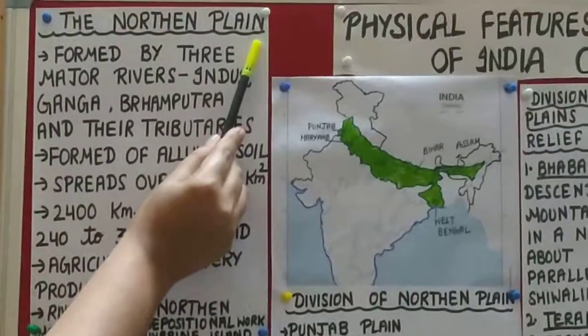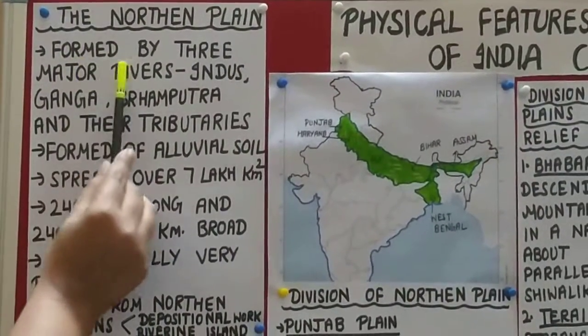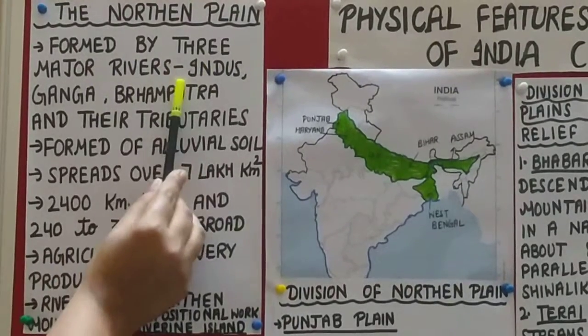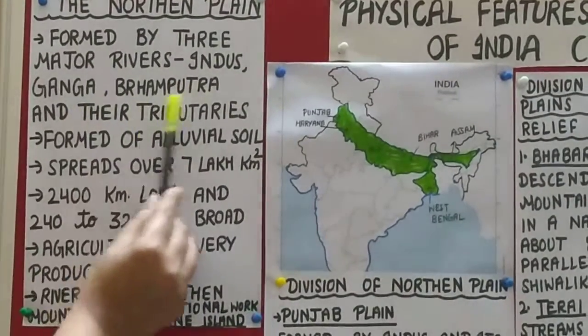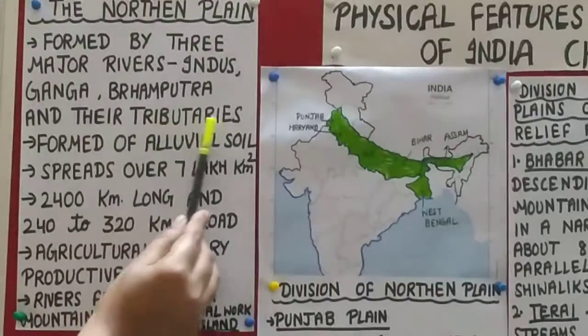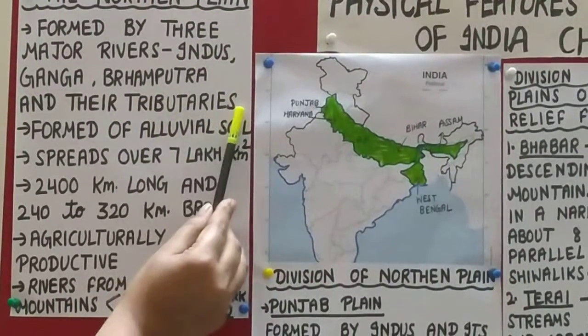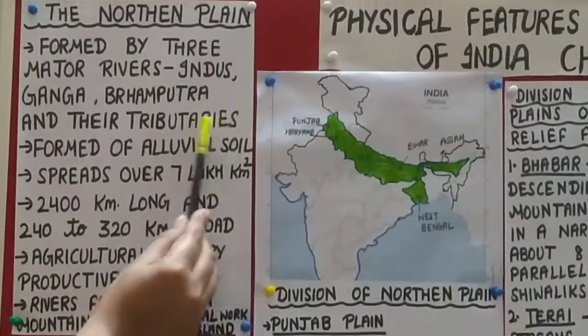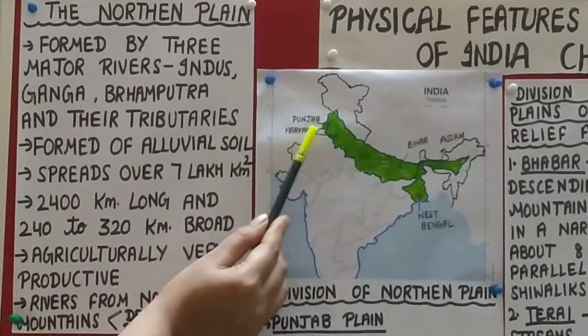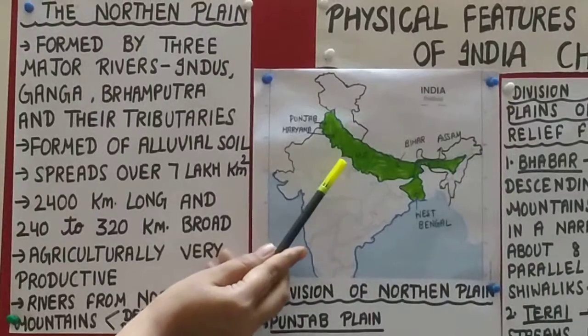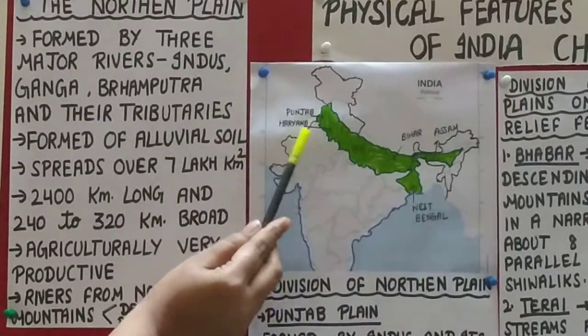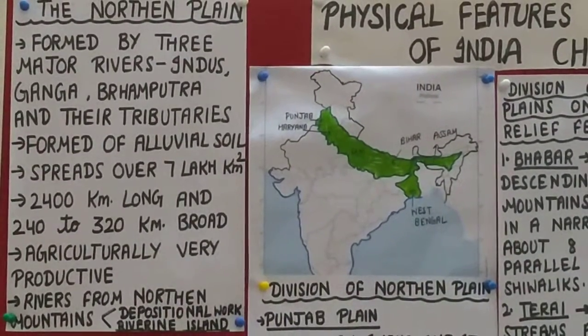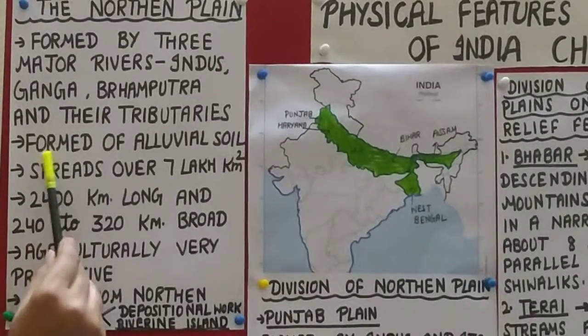The northern plain is formed by 3 major rivers: Indus, Ganga and Brahmaputra, and their tributaries. Now what are tributaries? Tributaries are the small streams that join the main river. Like I told you, river Yamuna, Kosi, Gandak, Ghaggar, all these are the tributaries of river Ganga.